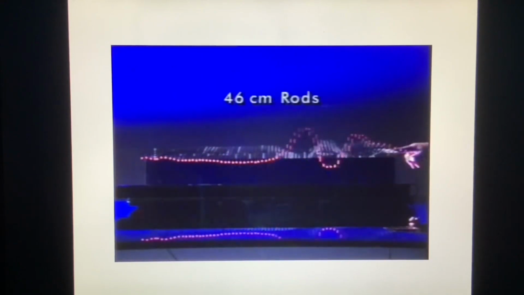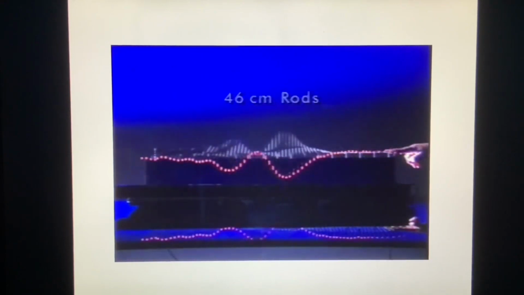On this wave machine, long rods are attached to a square wire spine at regular intervals. If we tip the first rod, a torsion wave travels down the spine. This wave machine is identical to the first, except that the rods are shorter. A wave travels faster on this machine than on the other one.